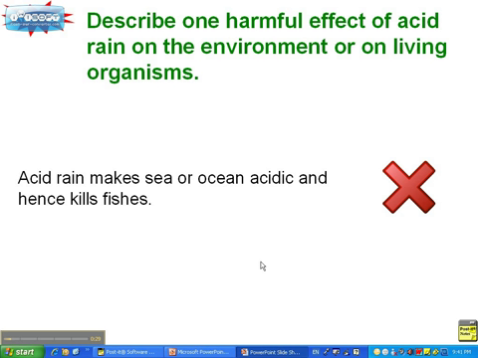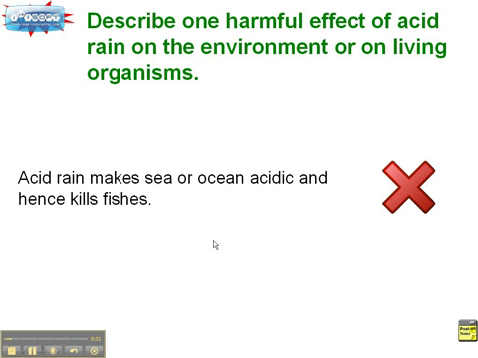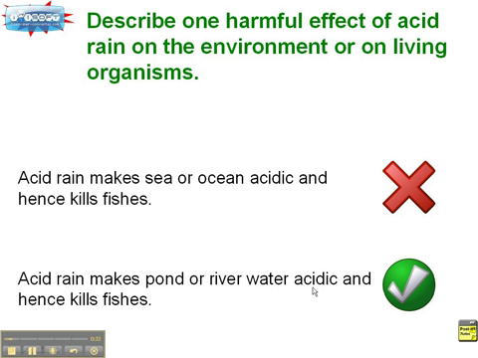Okay, so it will only make river or pond water acidic and hence kill fishes. So this is wrong because sea has too much water for it to be affected by acid rain. But for river and pond, because the water volume is less, it's possible. Alright, wrong, correct.